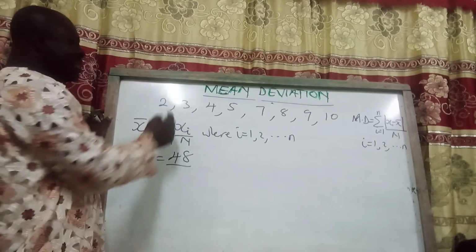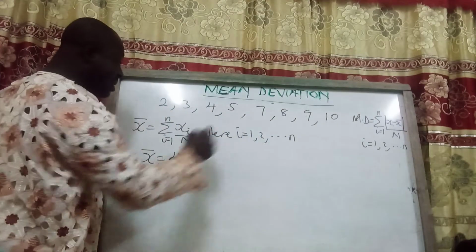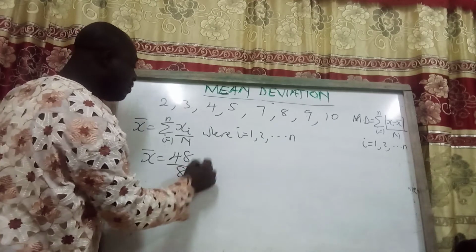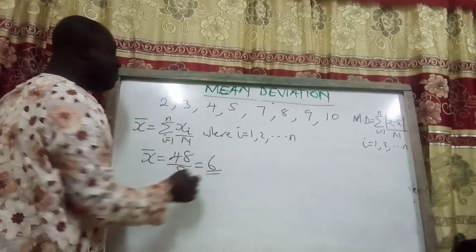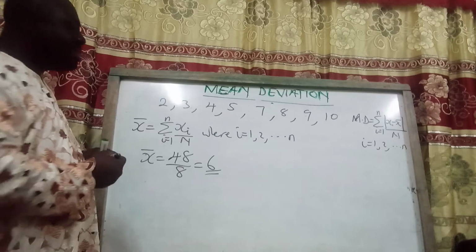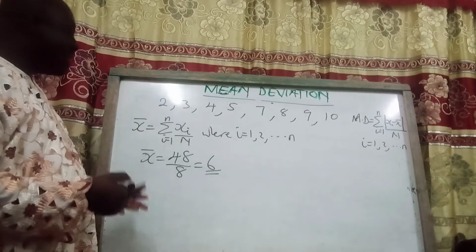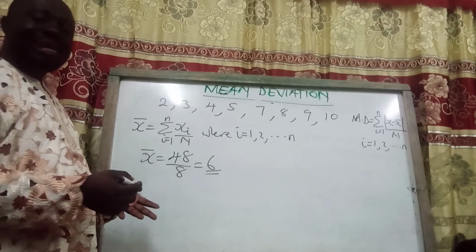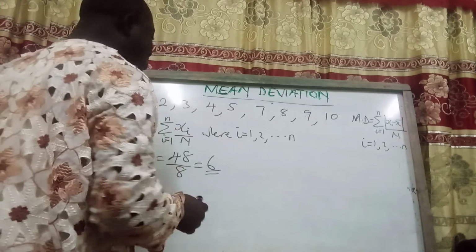Divided by n, what is n? There are how many elements? 8 in all. So we divide 48 by 8, we get what? 6. So the mean is 6. If that's the case, then let's see if we can calculate the mean deviation.